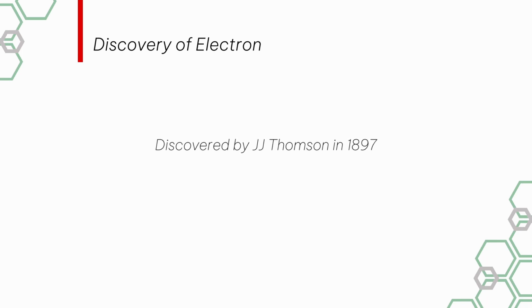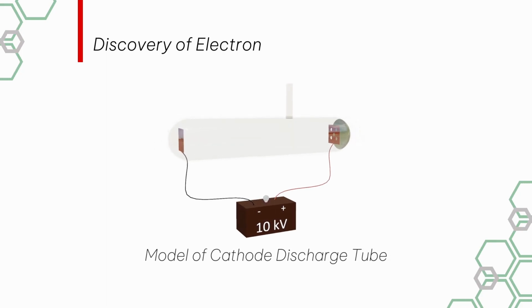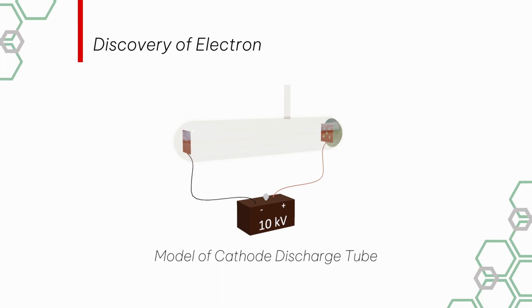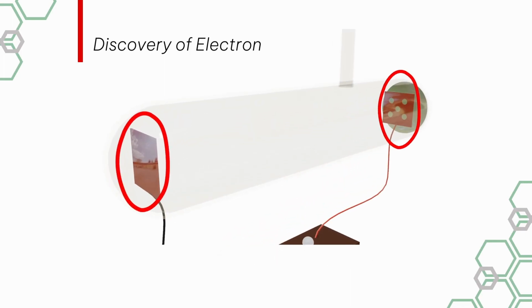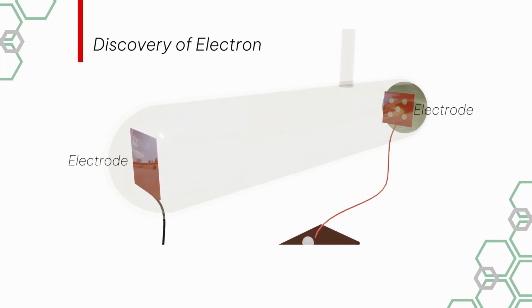Electron was discovered in 1897 by British scientist J.J. Thomson. He discovered it with the help of cathode ray discharge tube. This is one of the simplest models of discharge tube, in which two thin sheets of metals are attached at the end of the tube, which are called electrodes. One of these electrodes is called cathode and the other is called anode.